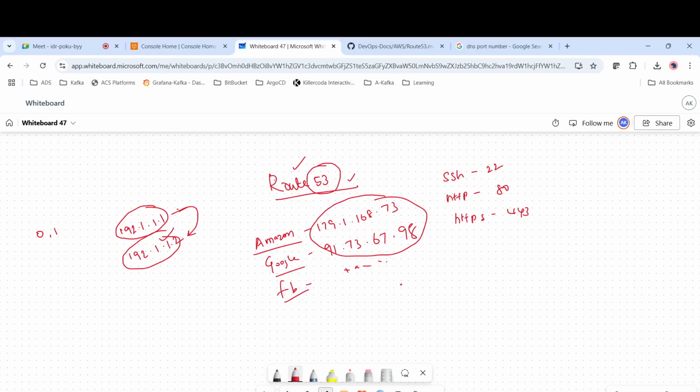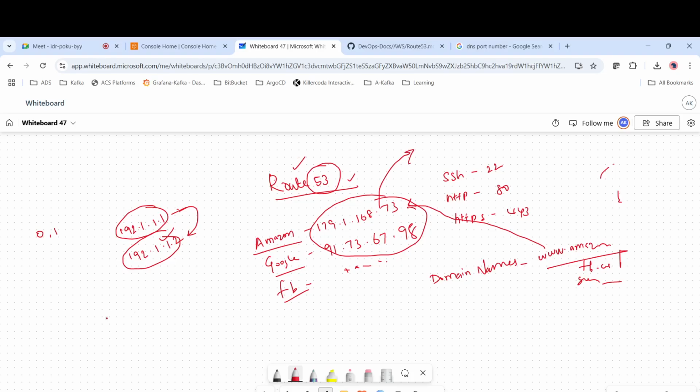So amazon.com, google.com, facebook.com, these are the domain names. Domain names look just like this: www.amazon.com, facebook.com, and google.com. These are just for human reference. When we type www.amazon.com, it will route the traffic to this IP address. From this IP address, it will go to the web application which is hosted there.